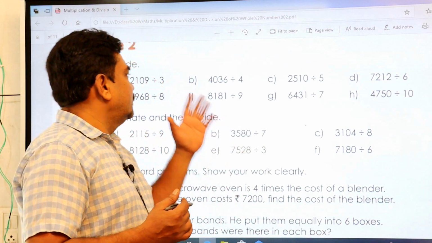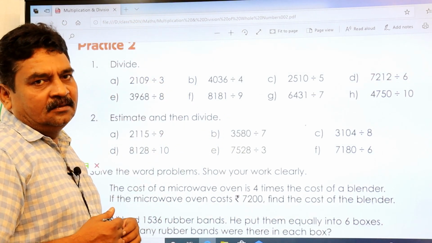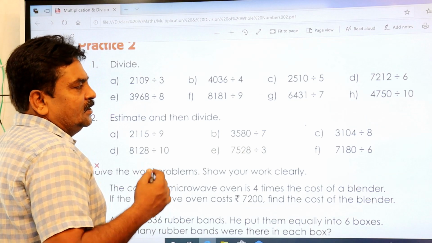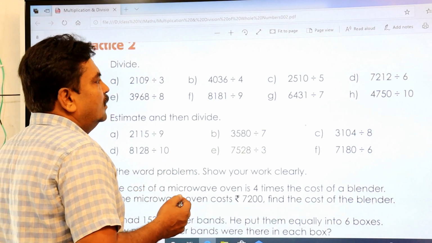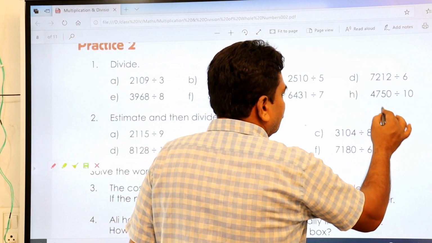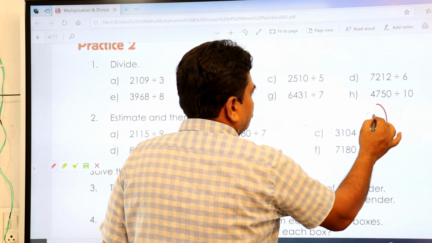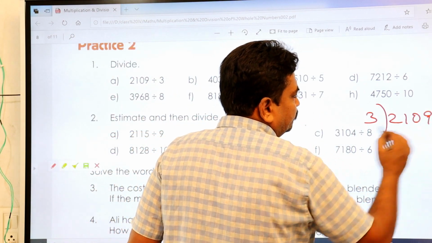You understood? This is the first one, 2109 divided by 3. You do it in a division form. It is good practice. Or else if you want to do it in the old method, you can do it. 2109.